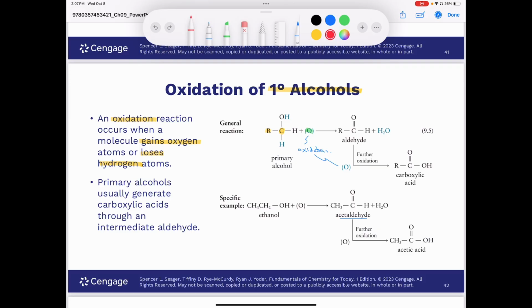Now, the number of hydrogens didn't change when we went from acetaldehyde to acetic acid, but we did gain an oxygen, didn't we? We gained this oxygen here, further proof that the second reaction is also an oxidation.